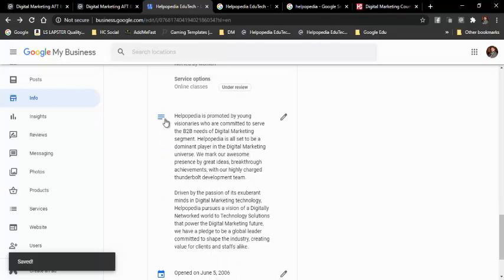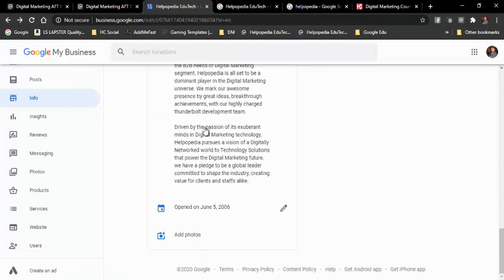And this is the about us information which we had added while adding the registration.